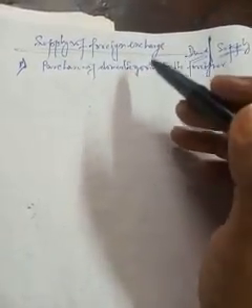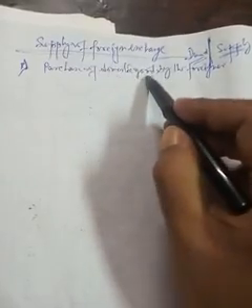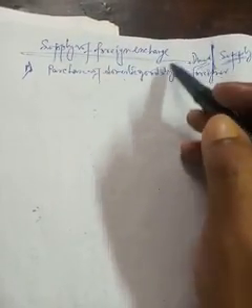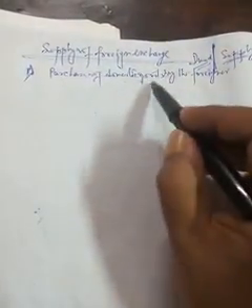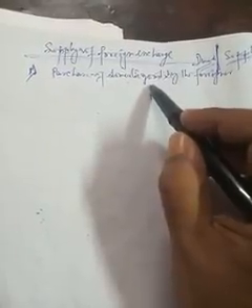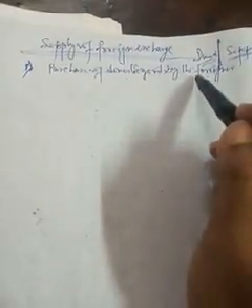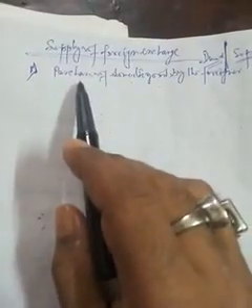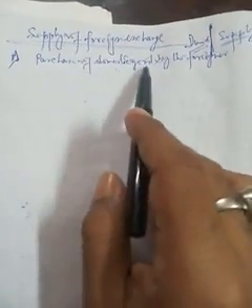So when the foreigners come to our country and purchase our domestic goods, at that time dollars come to our country, and that is why it is a source of supply of foreign exchange. The first reason is purchase of domestic goods by the foreigners.